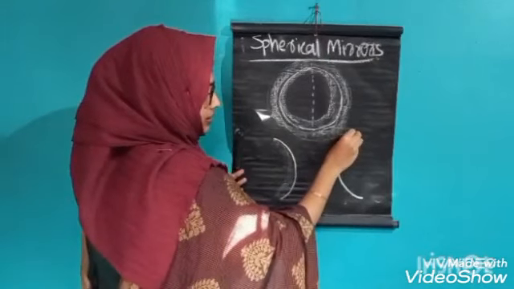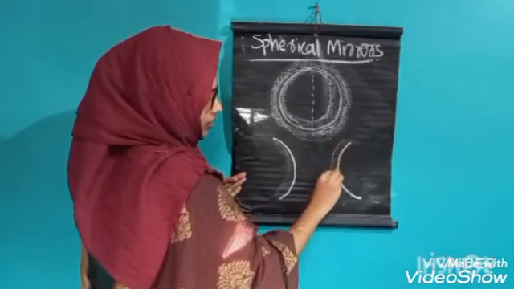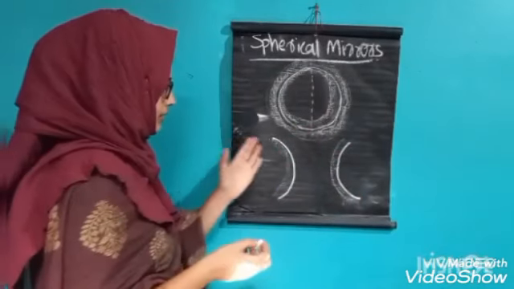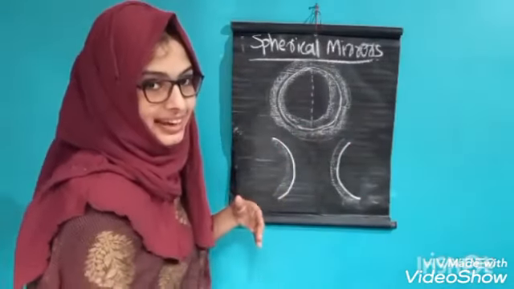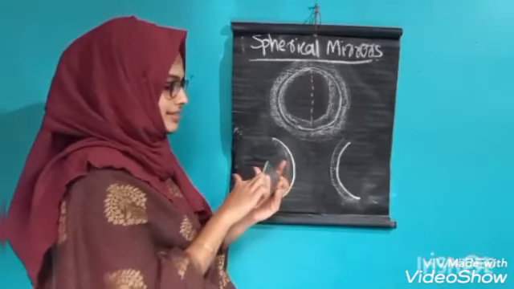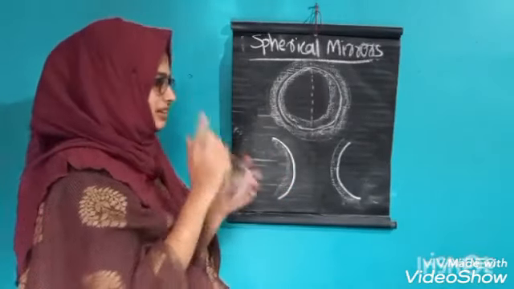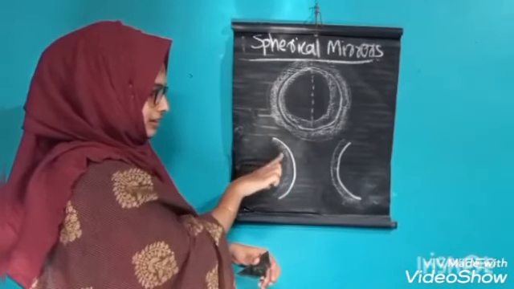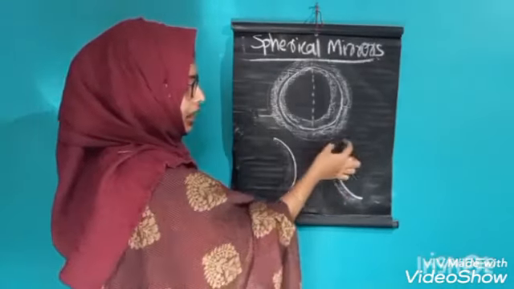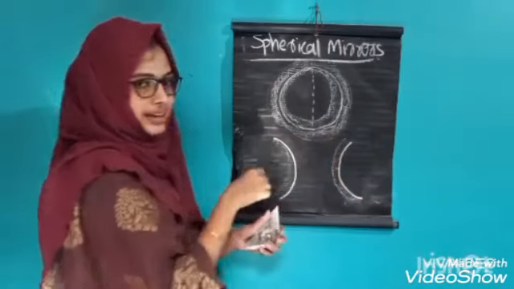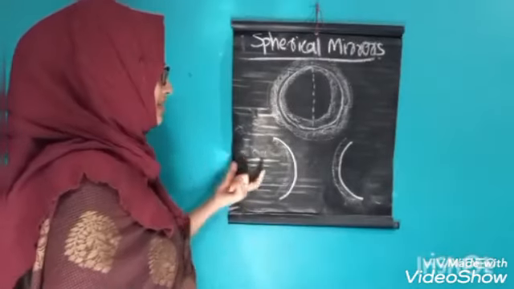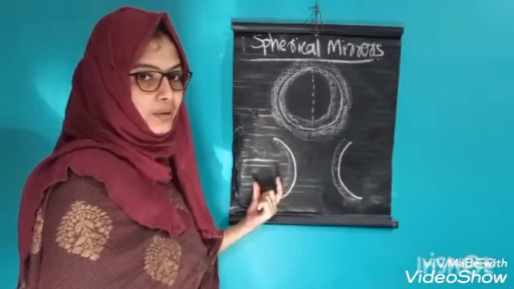Here it is the reflecting surface. Okay. Here it is curved inwards like this mirror. This is the reflecting surface of this mirror, and this is the reflecting surface of this mirror, this side. Okay. This side, and here outwards. Here it is inward and here outwards. Here this mirror is curved inward.